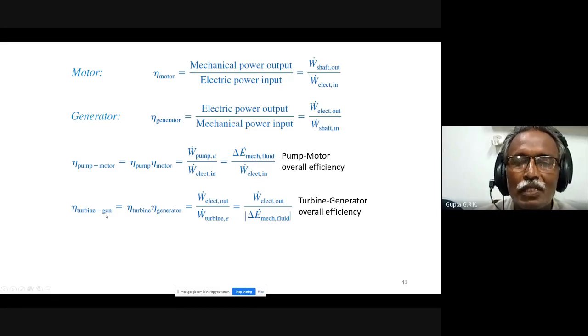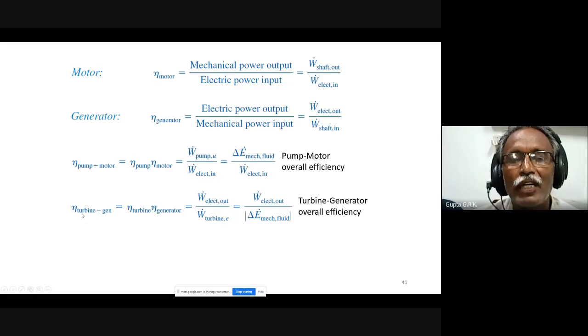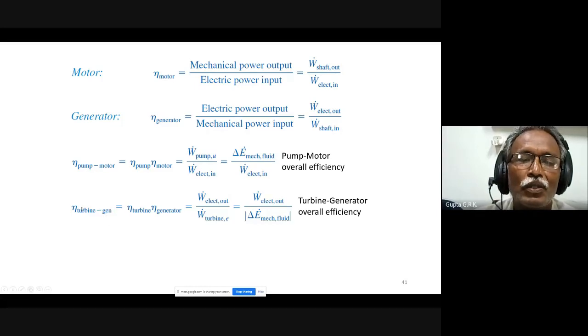Similarly, turbine generator combination. So turbine rotates the generator. So turbine, I am getting fluid, high energy fluid, that is the input, and finally from the generator I get electrical output. So turbine generator combination, we will have output W electrical output, and input is the input to the turbine by the fluid, mechanical energy of the fluid.